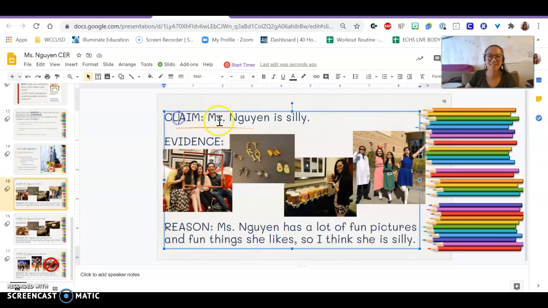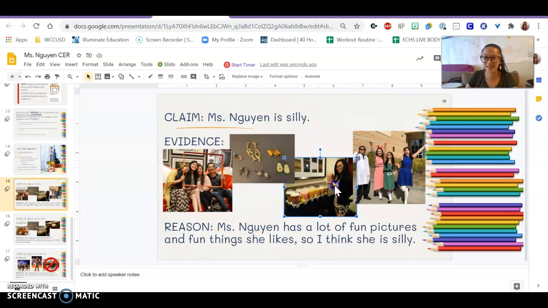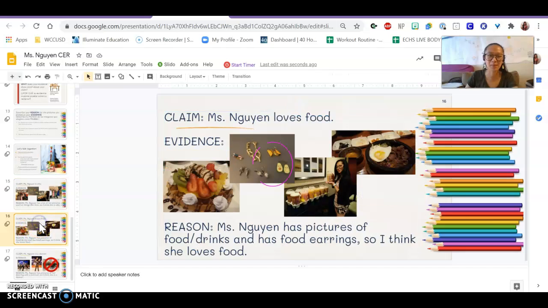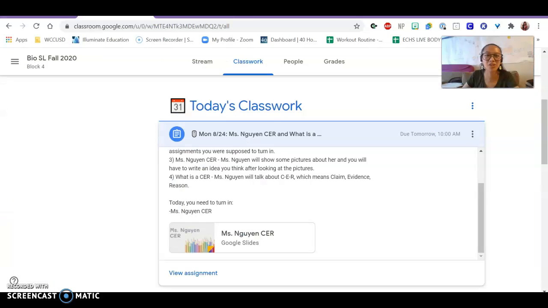Let's say our sentence is, Miss Nguyen is silly, and then we put down pictures that show I'm silly. Okay, and then we wrote down our reason. Or what about this one? Miss Nguyen loves food, and then we put down the pictures that show food, that I like food. Okay, so we did that for class. You should finish it at home, type it, and then turn it in on Google Classroom here.